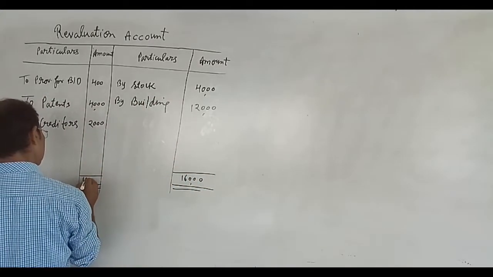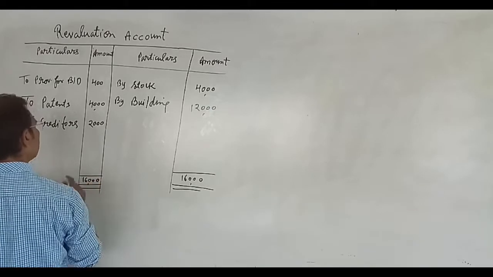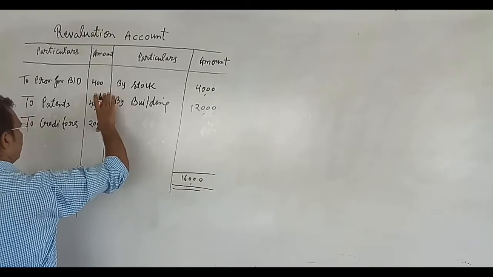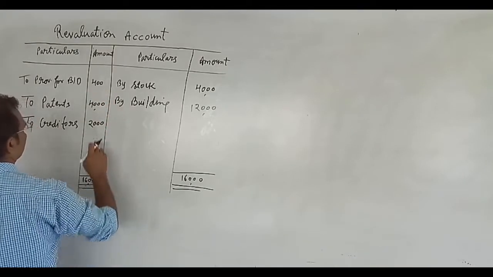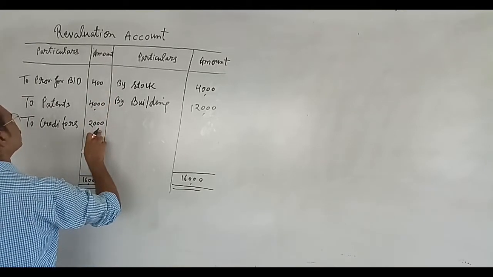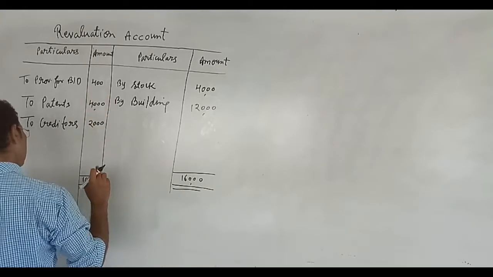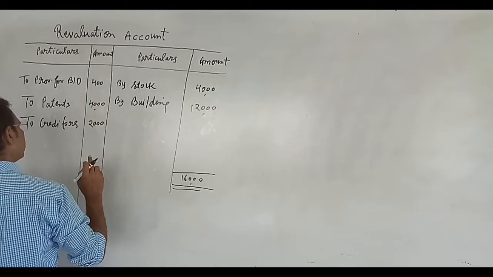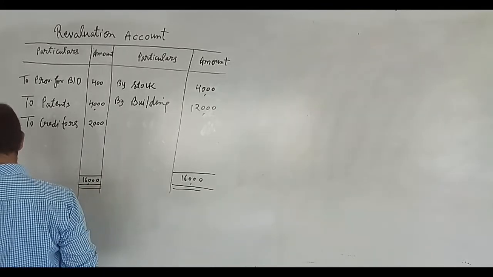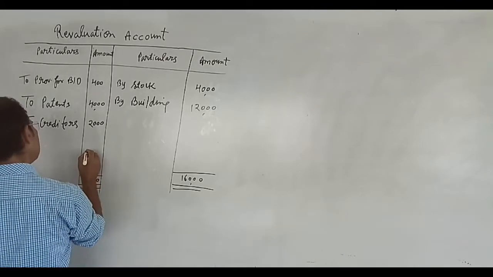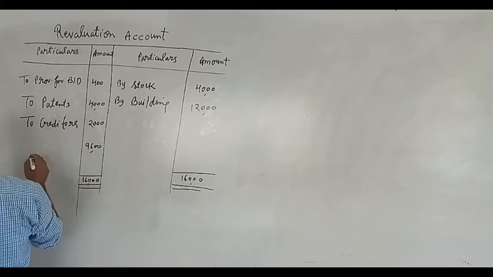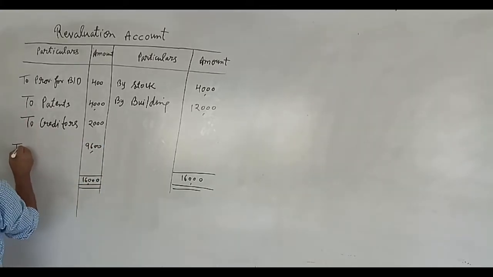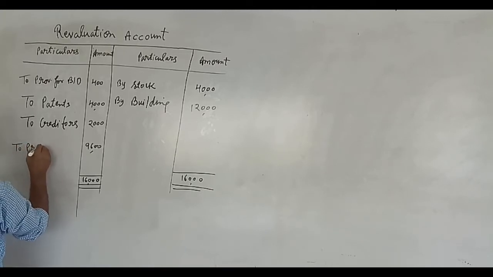Same we will write here 16,000, and after that we will add all these amounts, and after that we will deduct 4 plus 2, 6,400. We will deduct 6,400 from 16,000, and the amount will come 9,600, and it will be written here as profit transfer to.